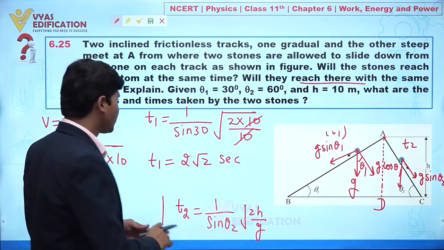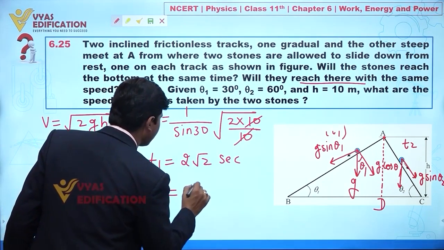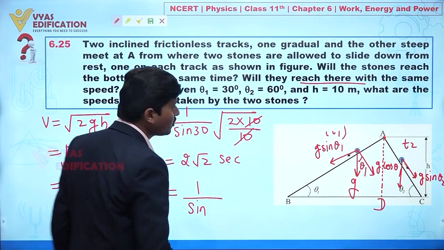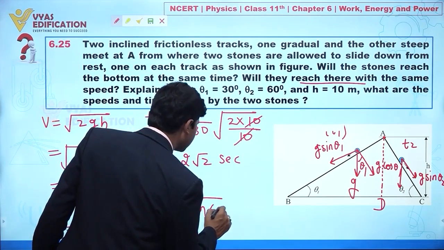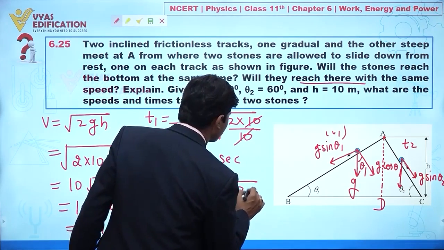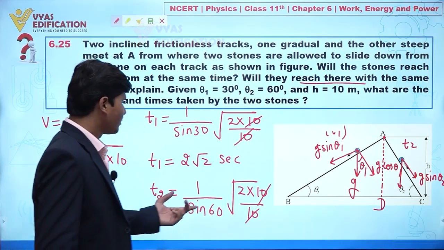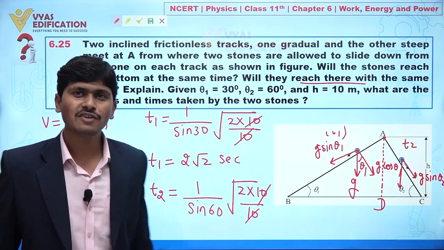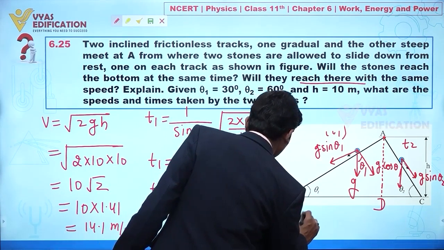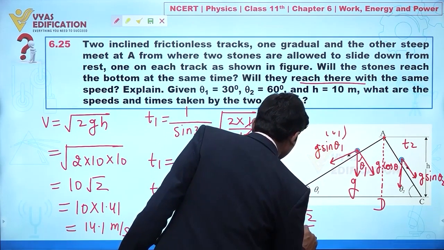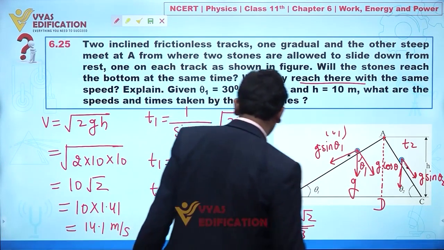Clear everyone? But what about the next time, T2? We can say 1 upon sin theta 2, which is given in the question as 60 degree. So this is sin 60, under root of 2 times 10 divided by 10, this is cancelled out. Clear? Sin 60 is given as under root of 3 by 2. So I can say this is equal to 2 root 2 divided by root 3 seconds.